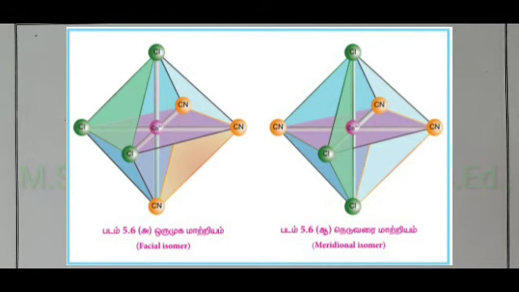And see, the second structure indicates the meridional isomer. Here also the Cl minus ions are indicated by green color. These three Cl minus ions are present from one apex of the octahedron to the opposite apex and form a meridian. In the vertical meridian, three Cl minus ions are present.